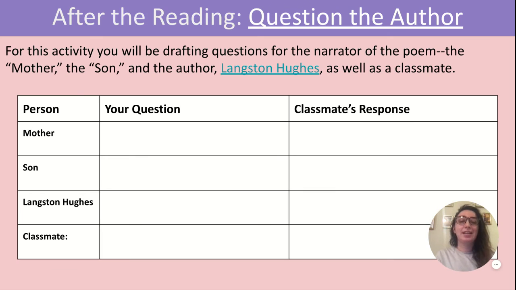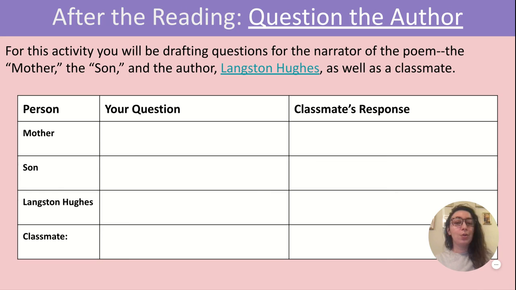All right. So we just read Mother to Son, the poem by Langston Hughes. And now we are going to craft some questions. We're going to be drafting questions for the narrator of the poem, the mother. We're going to be drafting some questions for the son that she's speaking to. We're going to be drafting some questions for Langston Hughes, the author.